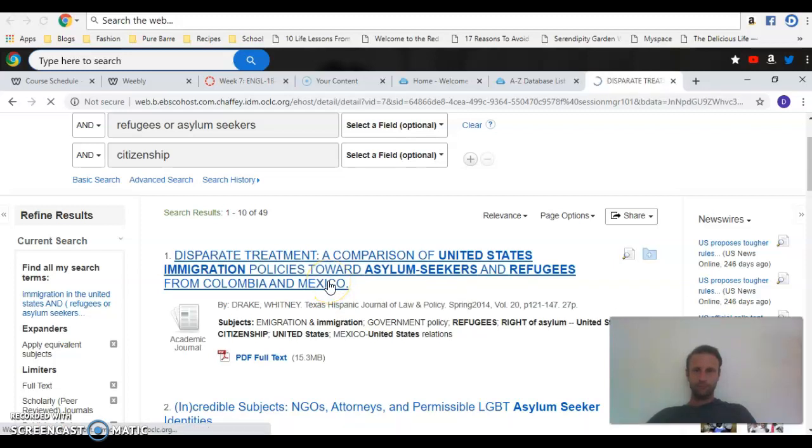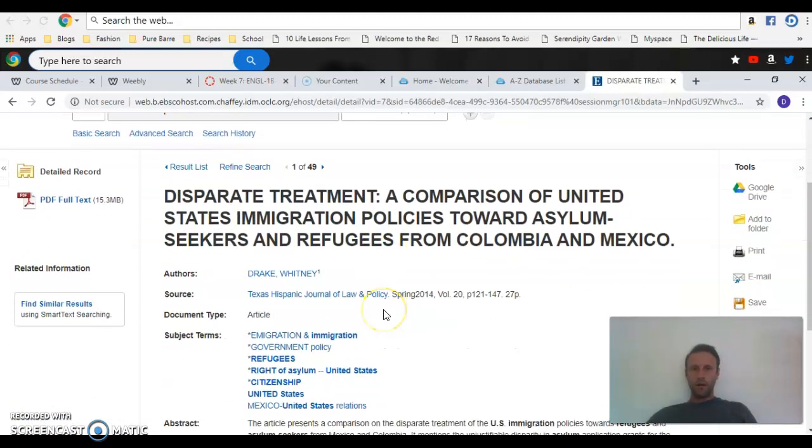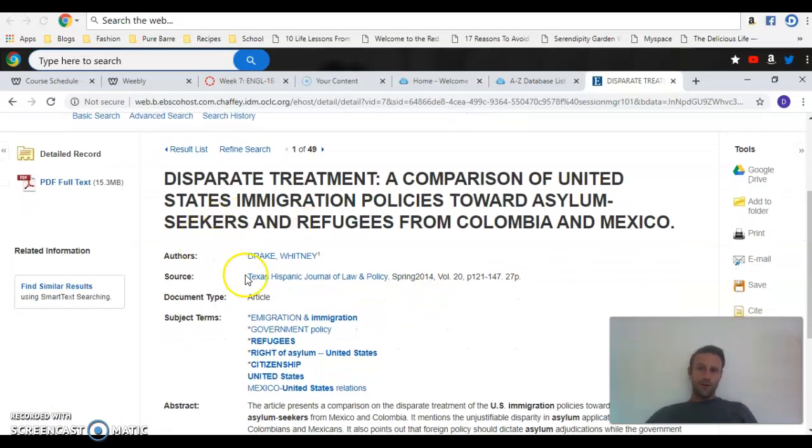There we go. Okay. First thing you're going to notice is there's an author. Okay. That's a good sign. Not to say that if the source doesn't have an author that it's not useful. It can be, especially if it's from an organization that you know goes through rigorous testing and scrutiny of their facts.